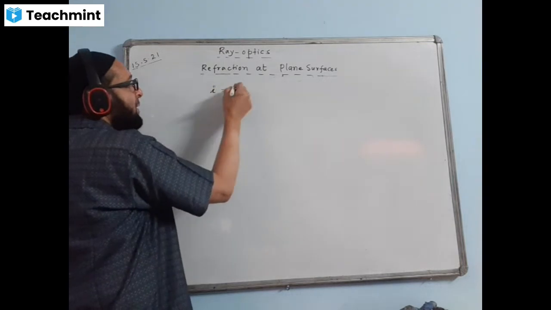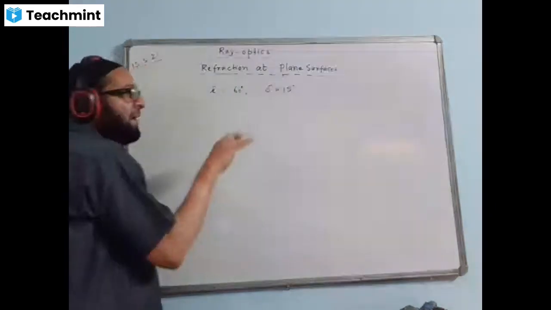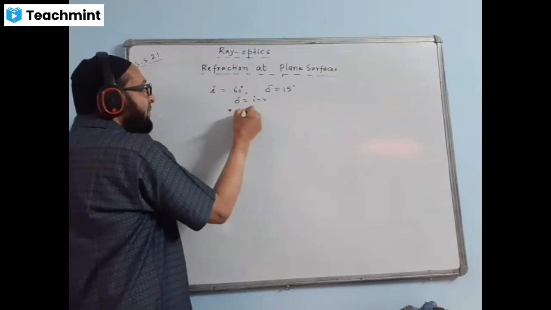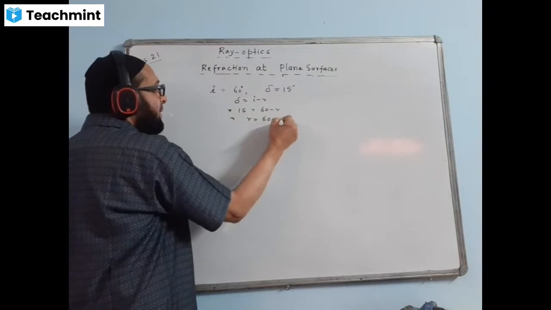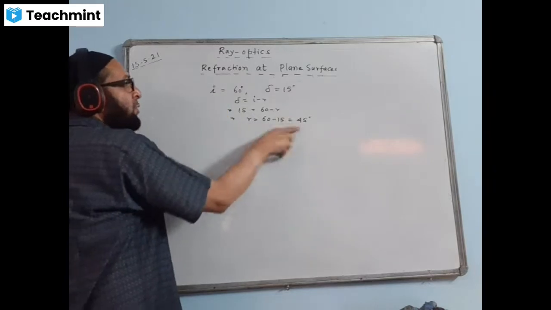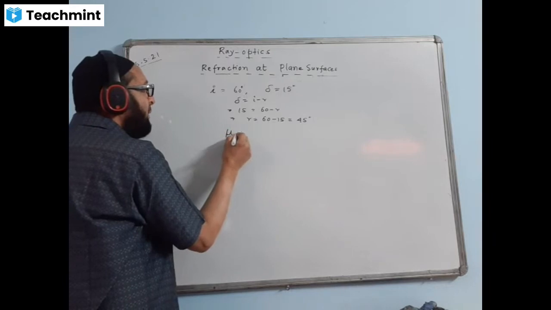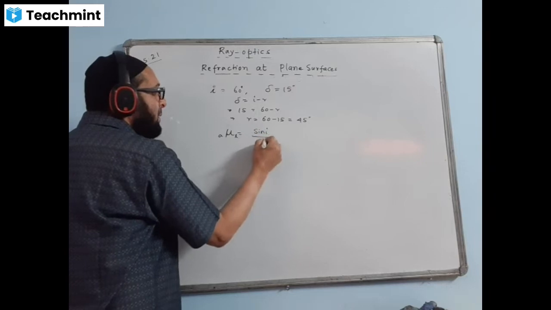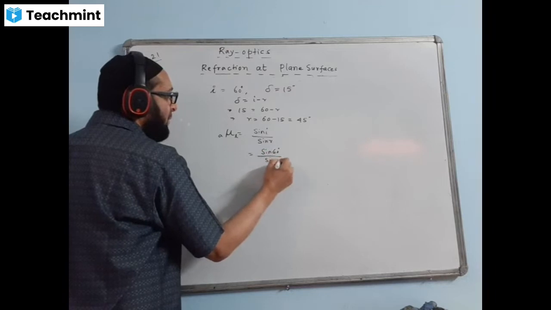Right? I value is given how much degree? 60 degree. Angle of deviation is given 15 degree. We'll find R. We know the formula. Delta is equal to I minus R. Delta is 15 and I is 60 minus R. Therefore, R value will be 60 minus 15, that means 45 degree. So we have I known, R also known. We can find mu. What is the formula of mu directly? That's the absolute one of the liquid with respect to air. The formula will be sin I by sin R, sin 60-degree angle divided by sin 45-degree angle.